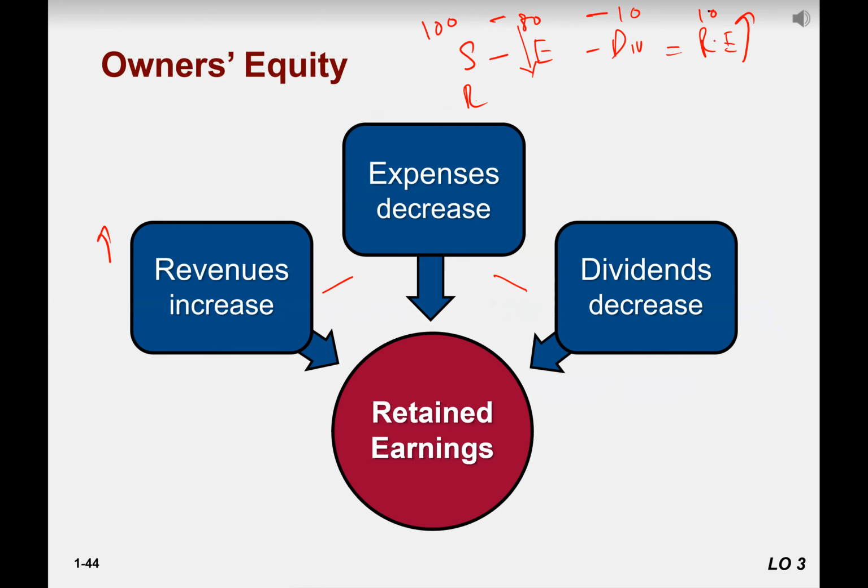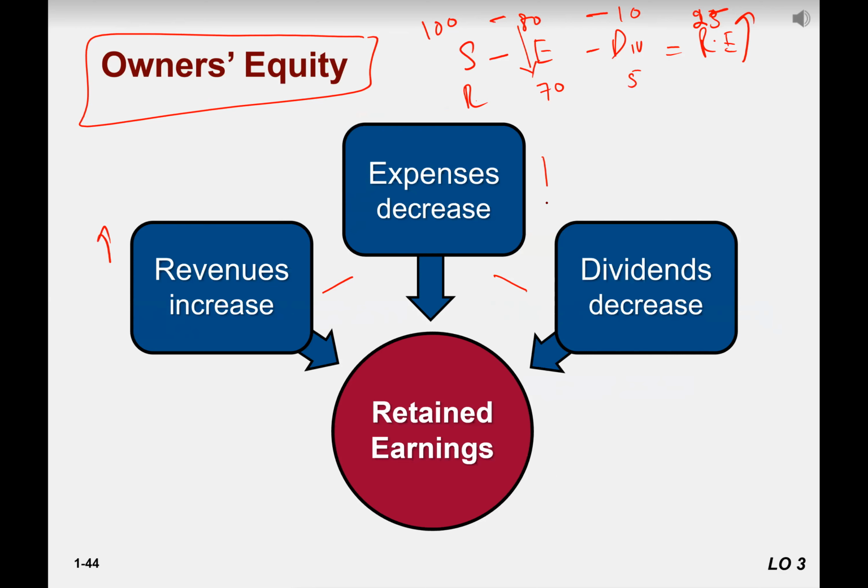Answer is 10. What if expenses drop to 70? When you put 70 here, retained earnings becomes 20, right? What if dividend decreases? For example, dividend is 5. When dividend is 5, what happened? Retained earnings also increase. So how is the owner equity impacted?